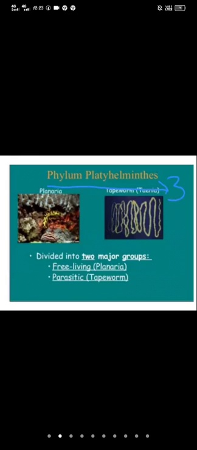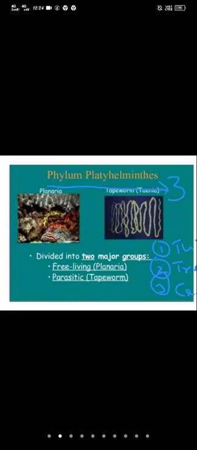Turbellaria. One is Turbellaria. The second one is Trematoda. And the third one is Cestoda.